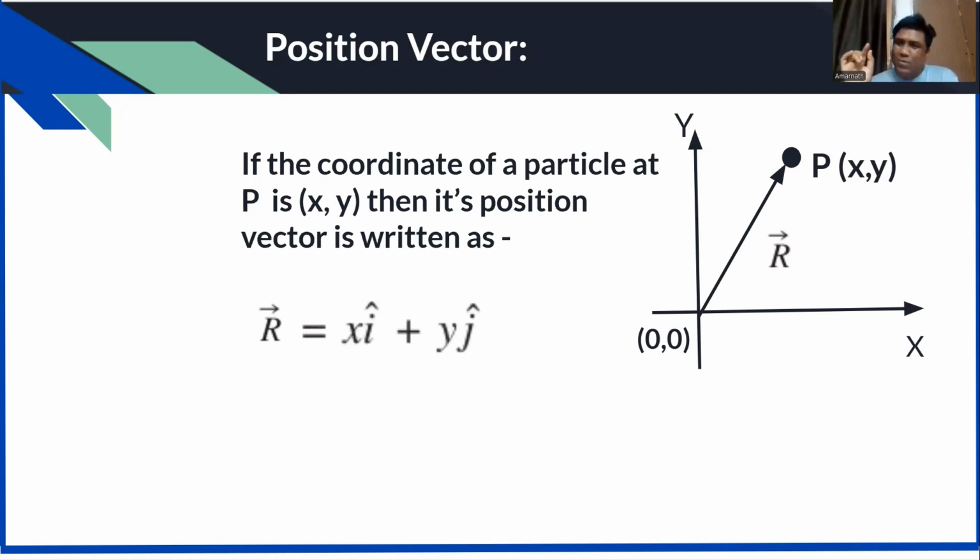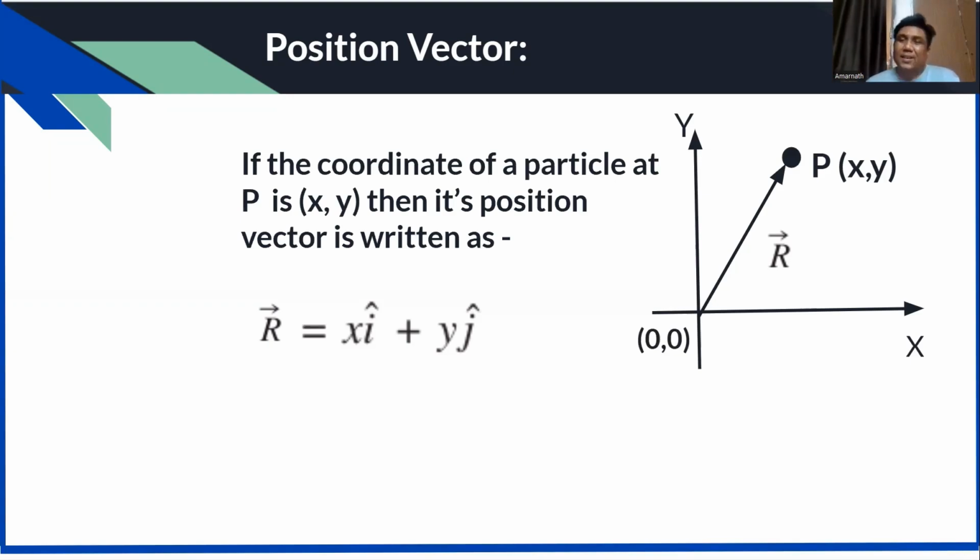If it has a third coordinate z, it will be z k cap. Say the coordinate of the particle is 1 comma 2 comma 3, so the position vector will be 1 i cap plus 2 j cap plus 3 k cap. Simple. If the position vector is 1 comma minus 2, then the position vector will be 1 i cap minus 2 j cap. That's simple. As simple as that.